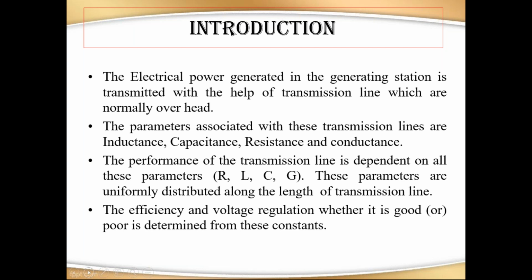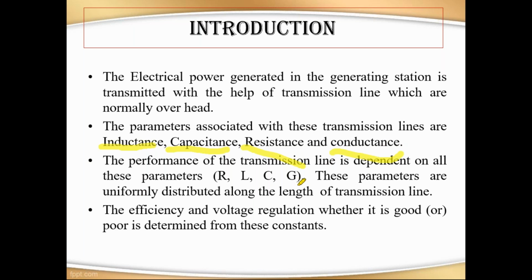What does the analysis mean? Suppose a transmission line is established in a particular area: what factors will affect the transmission line, how capable is it of carrying the power, and if there are any losses, how can we reduce them? All of this depends completely on the transmission line parameters. Those parameters are called inductance, capacitance, resistance, and conductance.